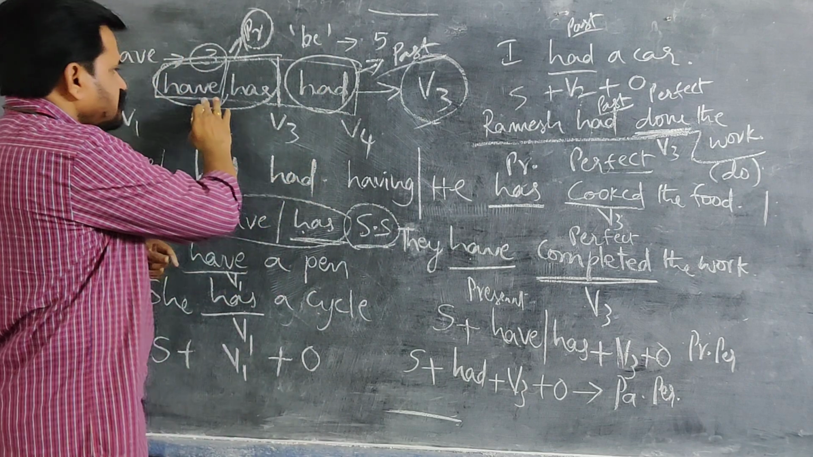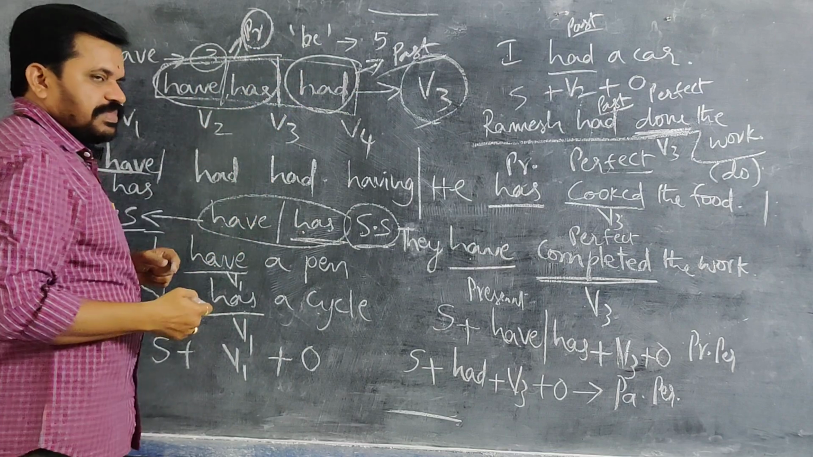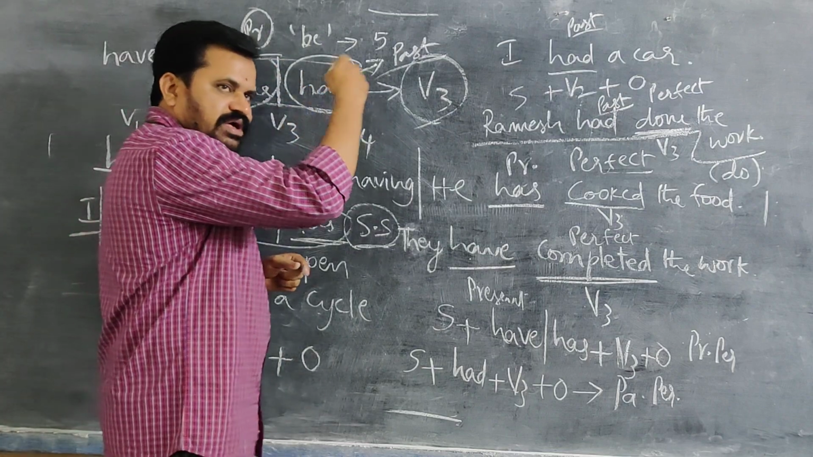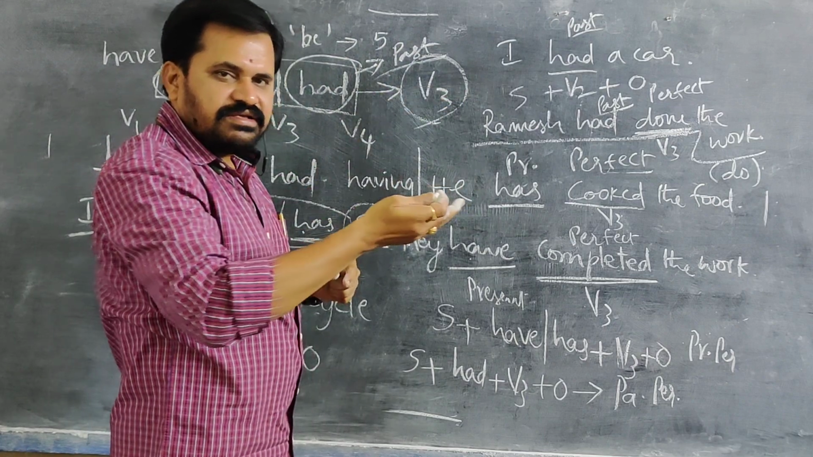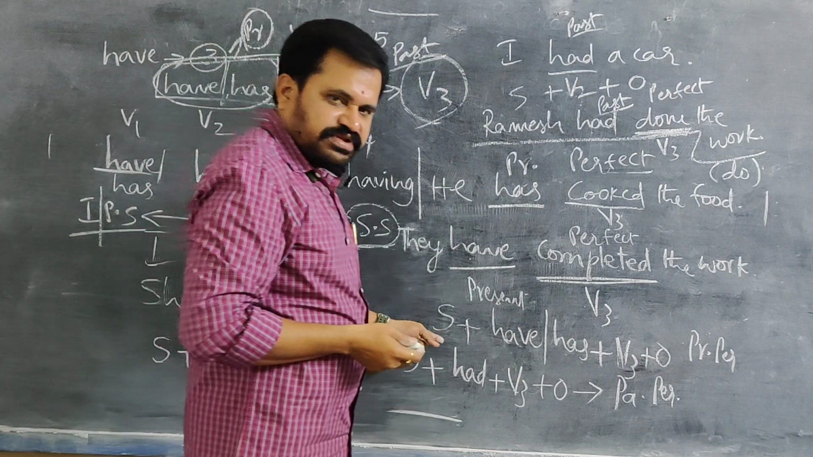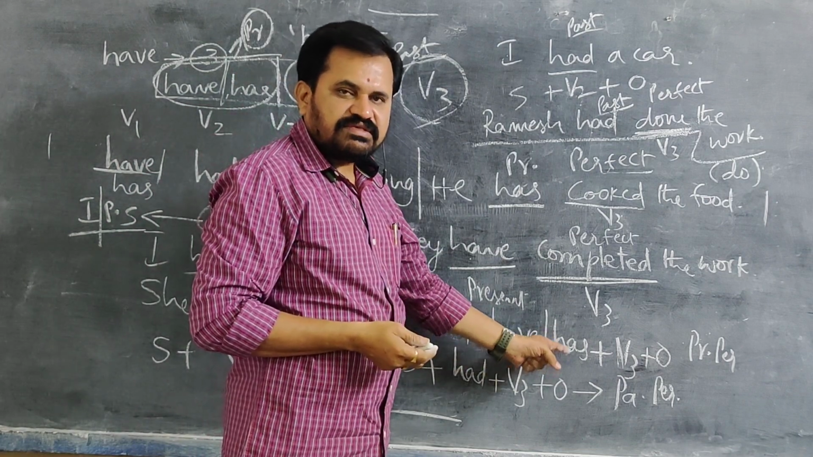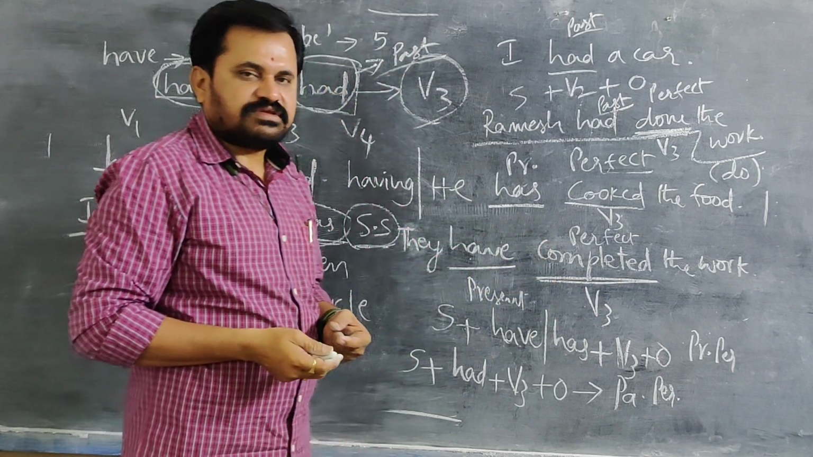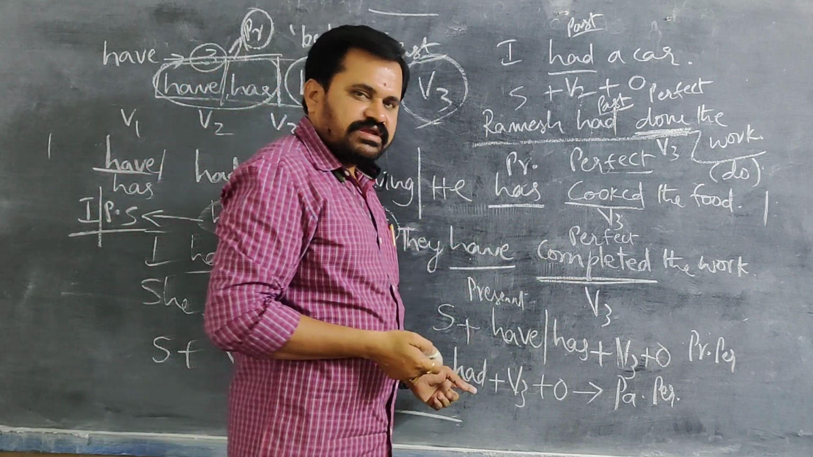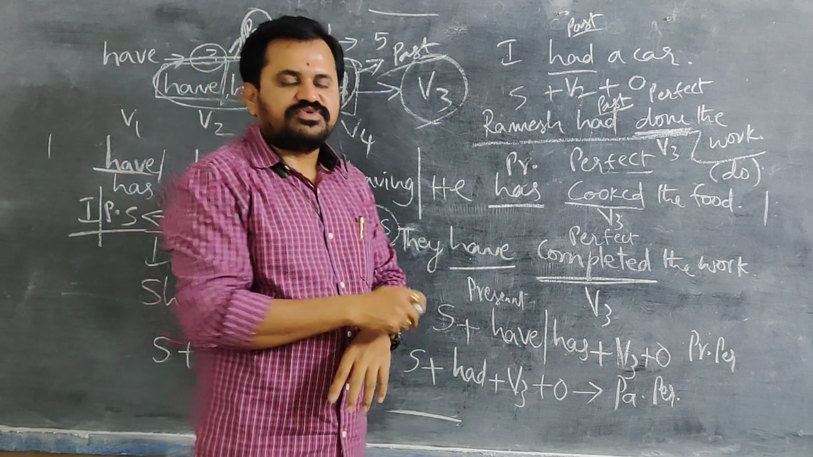So have or has is in present tense, so it is present perfect if V3 is there after them. Had is in past tense. If V3 is there after had, then that becomes past perfect tense. So what is the structure for present perfect tense? Subject plus have or has plus V3 plus object is the present perfect tense structure. When coming to past perfect tense, we have to know according to the name only. Perfect means only V3 comes.